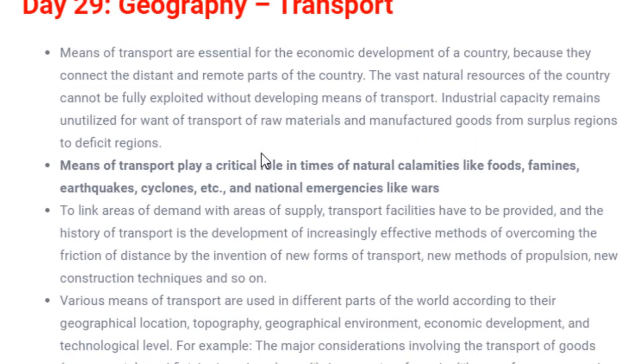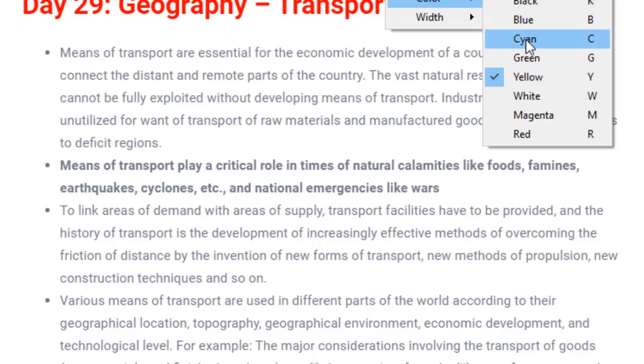So what else apart from this do we need to know? This movement, as I said, is the movement of people or goods from one place to another place. So how will this movement take place? For movement, we have to move on some surface, whatever the means of movement. In this we have three kinds of areas where transportation can take place. What are those? Just a minute, I'll tell you.